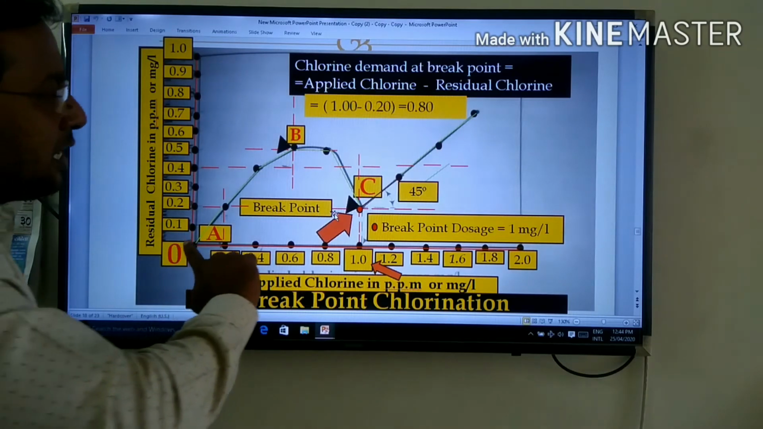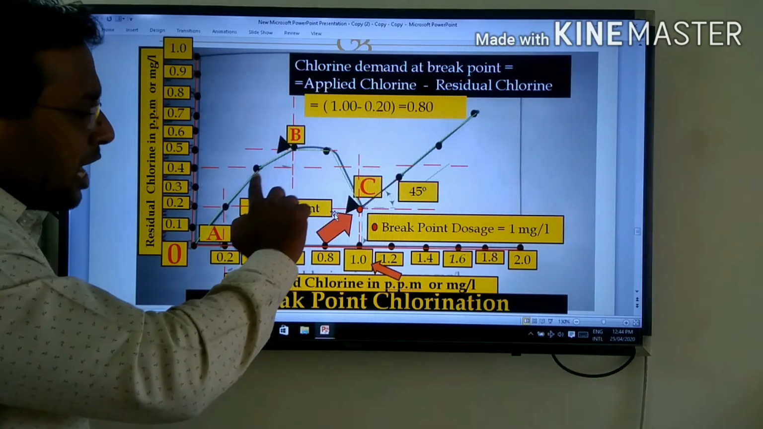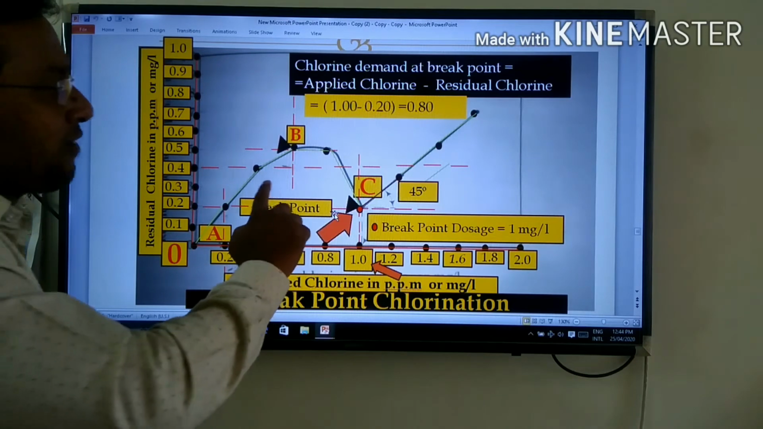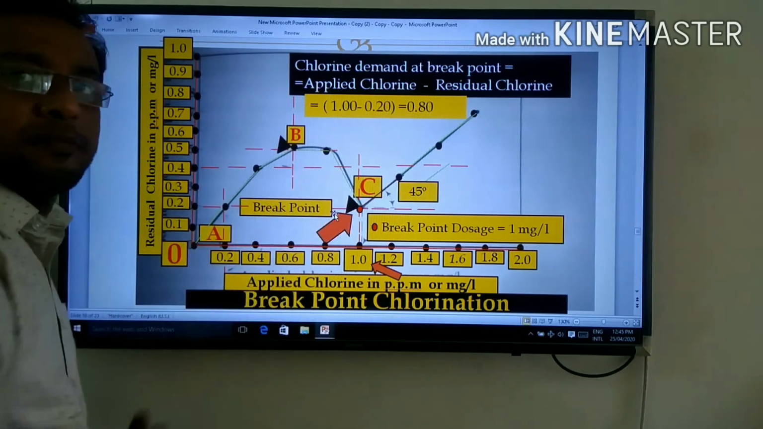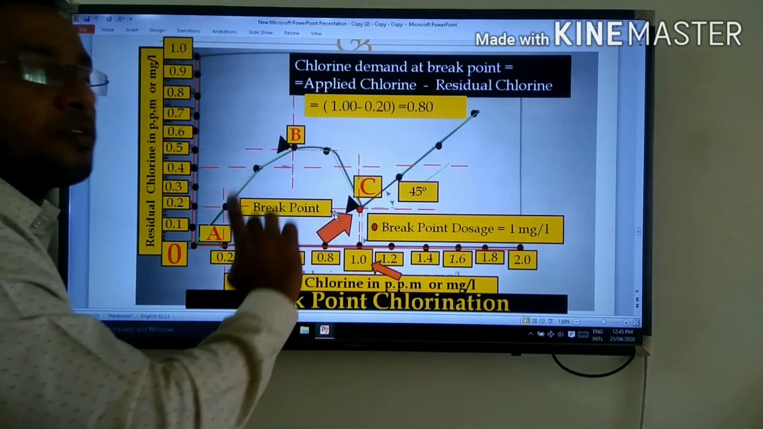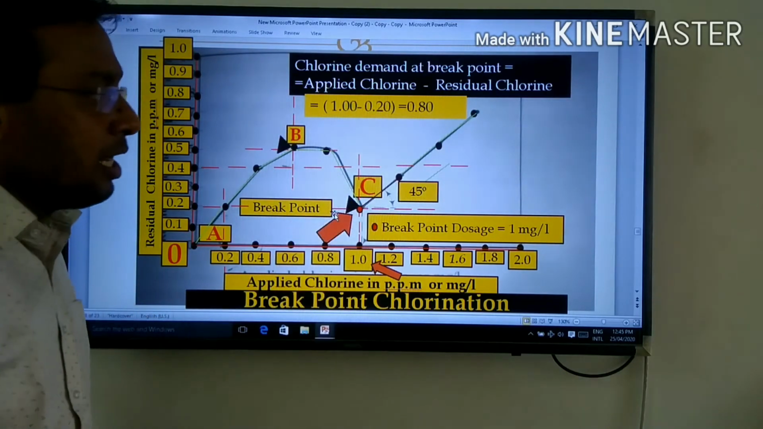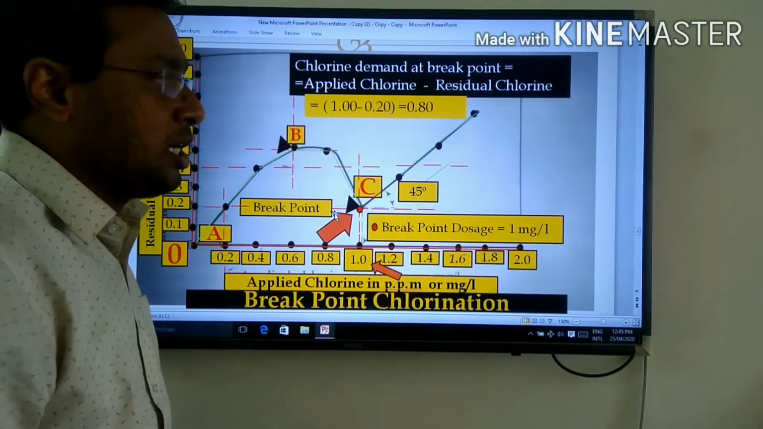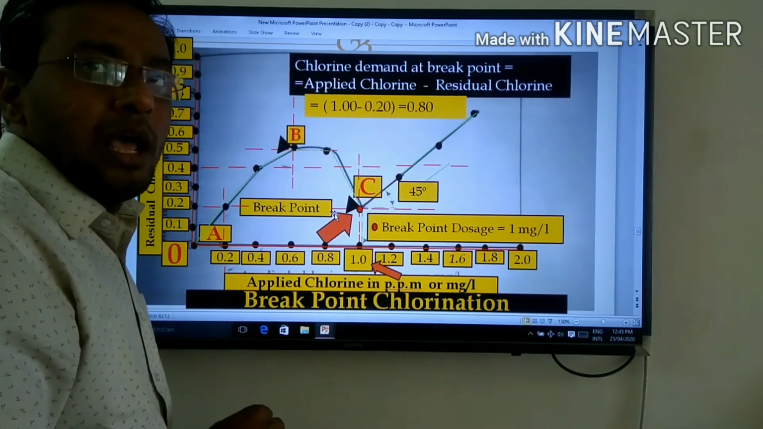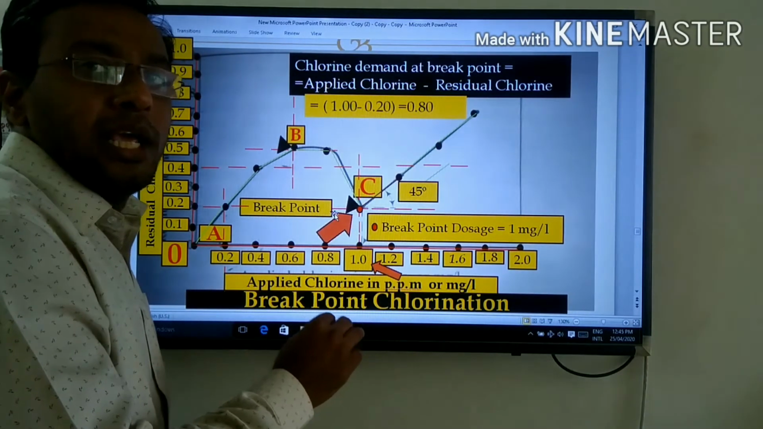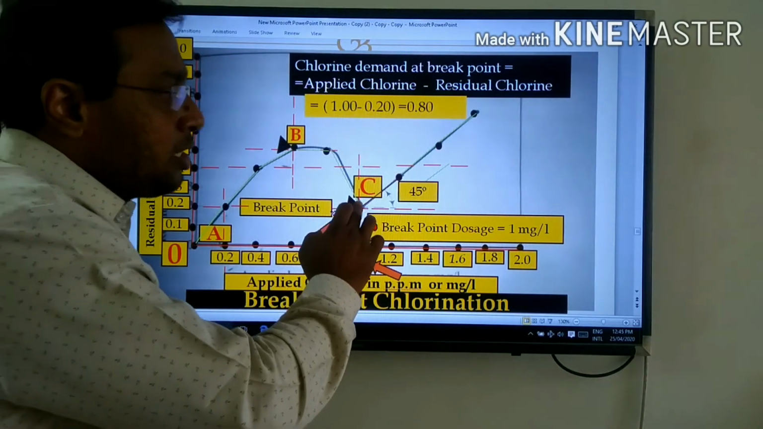The graph starts from 0, a point, and moves in a straight line. Afterwards, it curves. This is your first curve. After that, there is a second curve, and on this second curve you can see point C. It is called the breakpoint dosage. Here the graph just moves down, that is, the residual chlorine just moves down, and then after that it grows up.